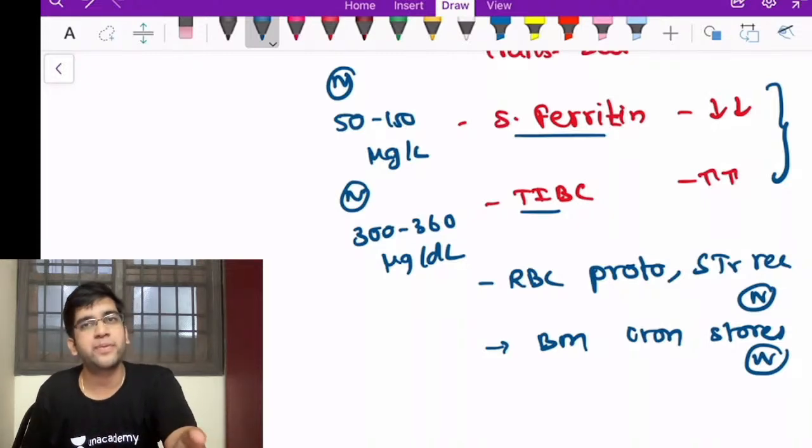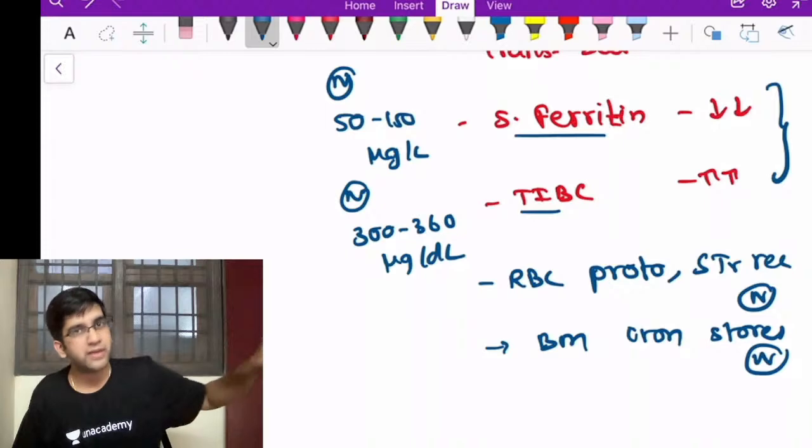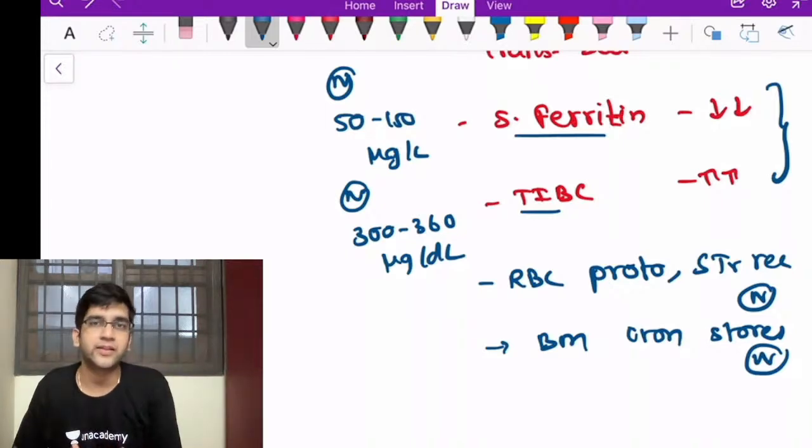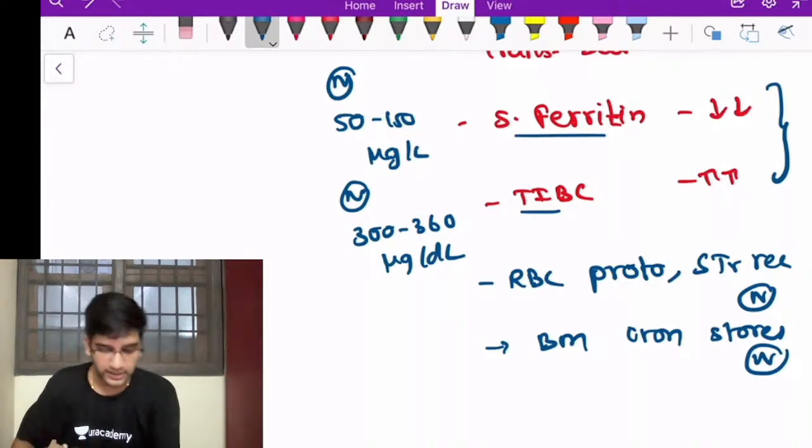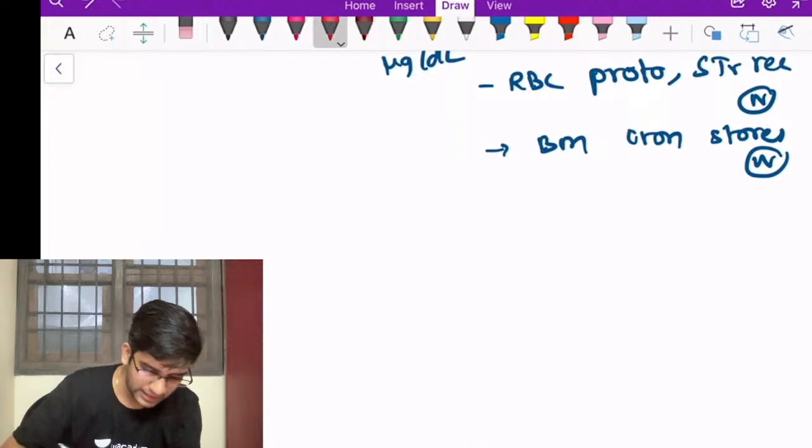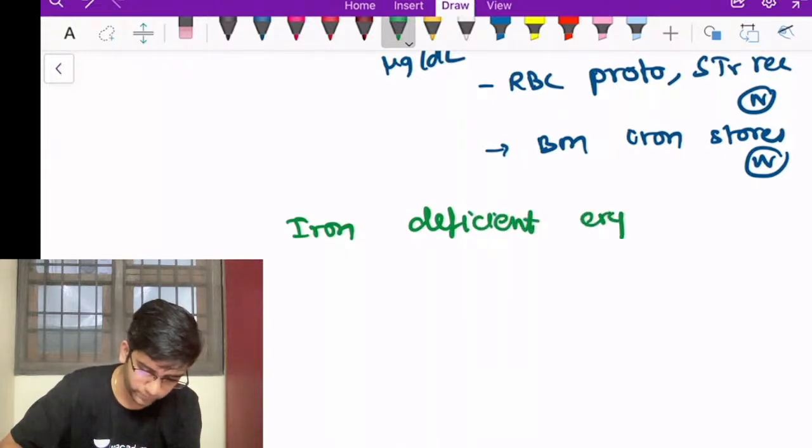In the second phase, my compensation fails. I have used up everything in the stores. I don't have anything. So my serum iron reduces, right? The second phase, I'm going to call it iron deficient erythropoiesis.